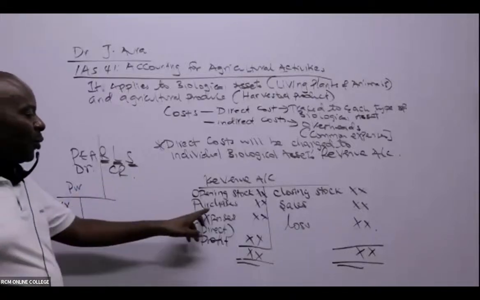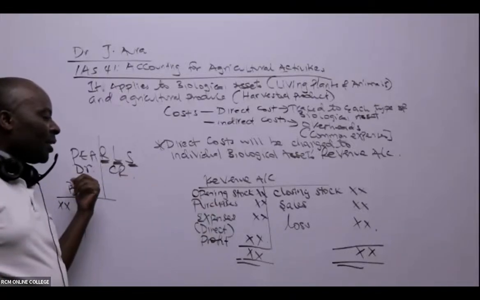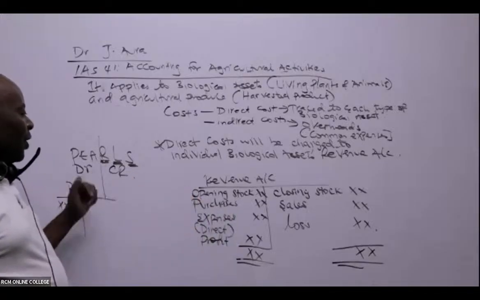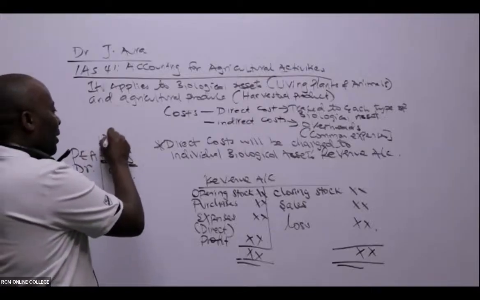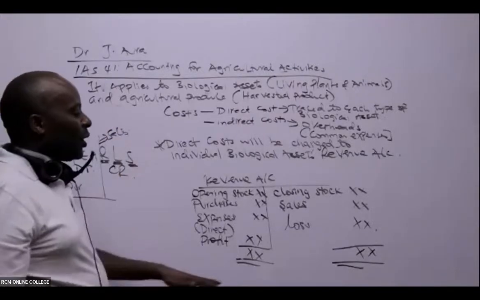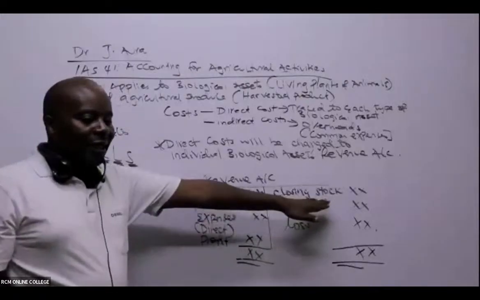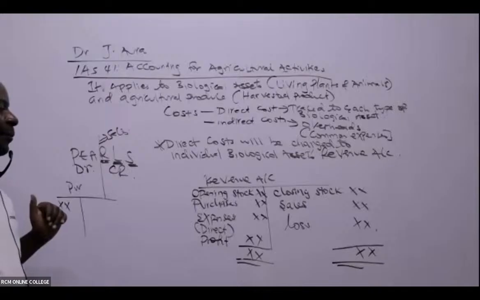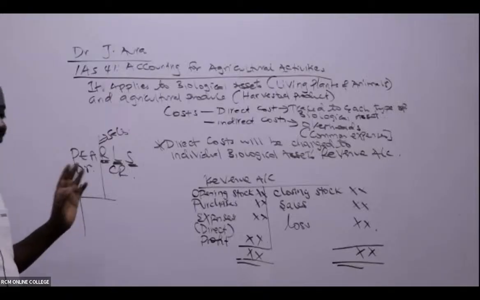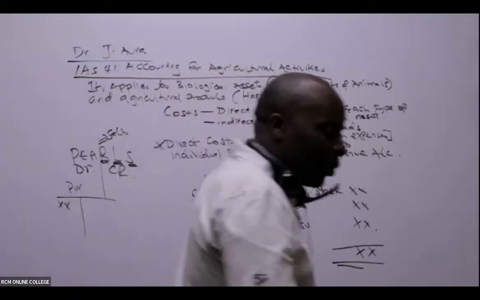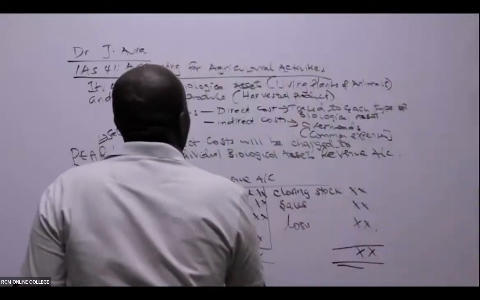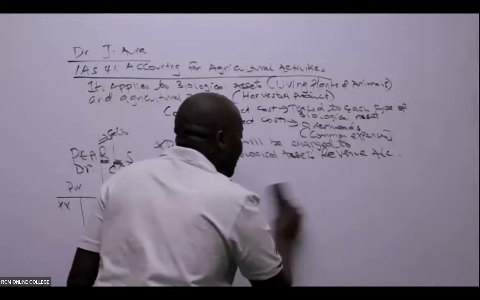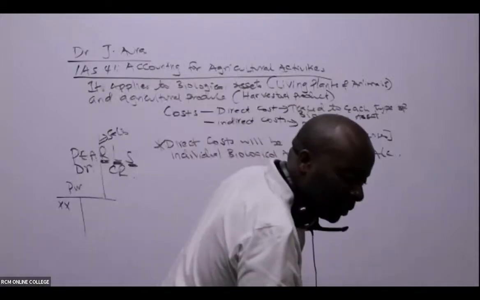So what are we doing? You can see purchases is on the debit side. Expenses, these are on the debit side. Revenue is the same as sales. Where is revenue? On the credit side. So the moment I have these pairs, I will never have a problem at all. The moment I remember this PALS principle, I'll be able to do a lot of financial reporting and analysis questions as pertains to these standards.